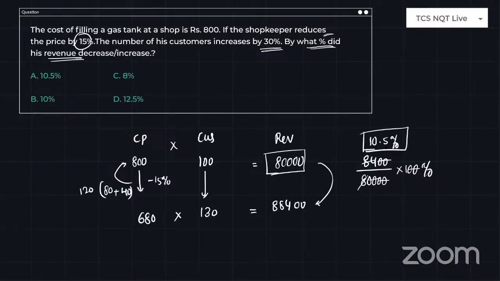So the total revenue is increased, not decreased. So increased by 10.5 percentage. Have you got the concept or not? Tell me in the chat.